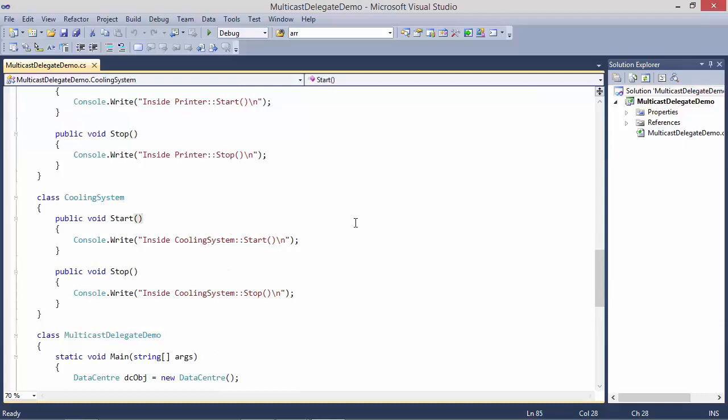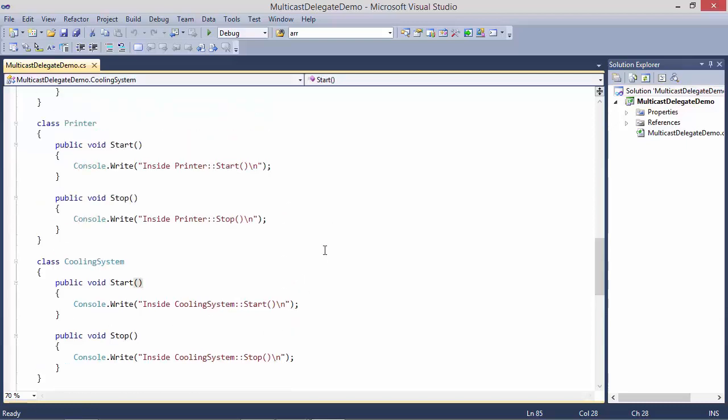This also has methods start and stop, which just display a statement. So we can see we have methods start and stop, and these methods do not have any parameter and return type is void. So delegate can refer to these methods.